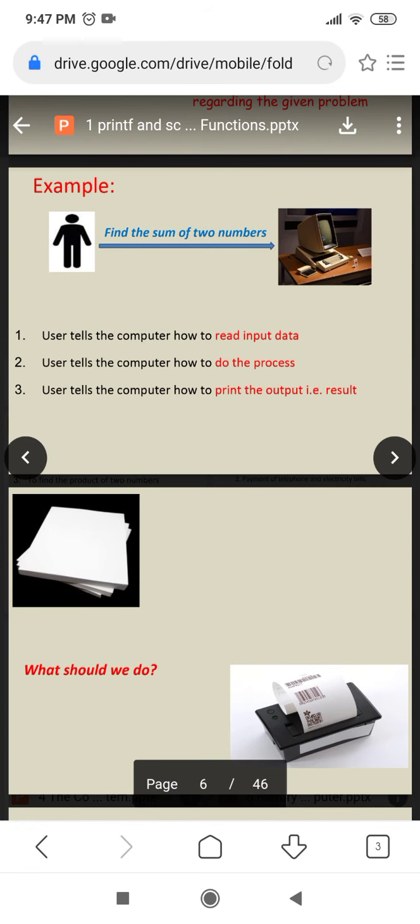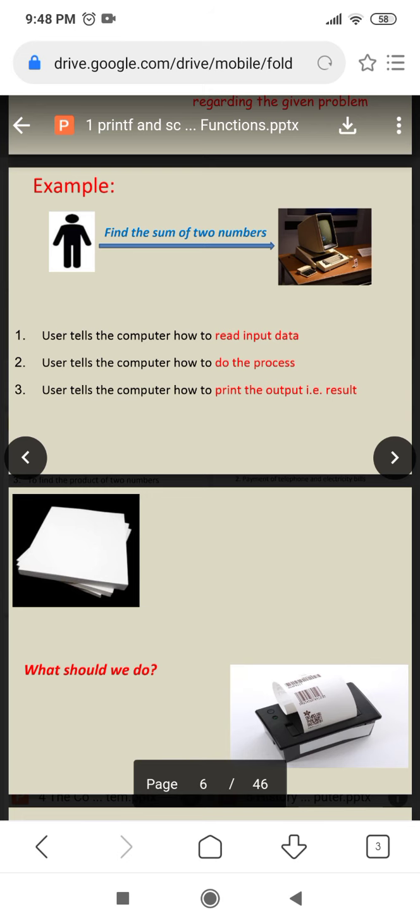See, here we can see one example, that is, find the sum of two numbers. The user tells the computer how to read input data. We can give the input data as two numbers A, B, and we have to process. Process means give the solution to the computer. Solution means logic. By using which logic we can do the sum of two numbers, means adding two numbers. Sum is equal to A plus B. By processing all this data, the computer will display the output on the monitor.